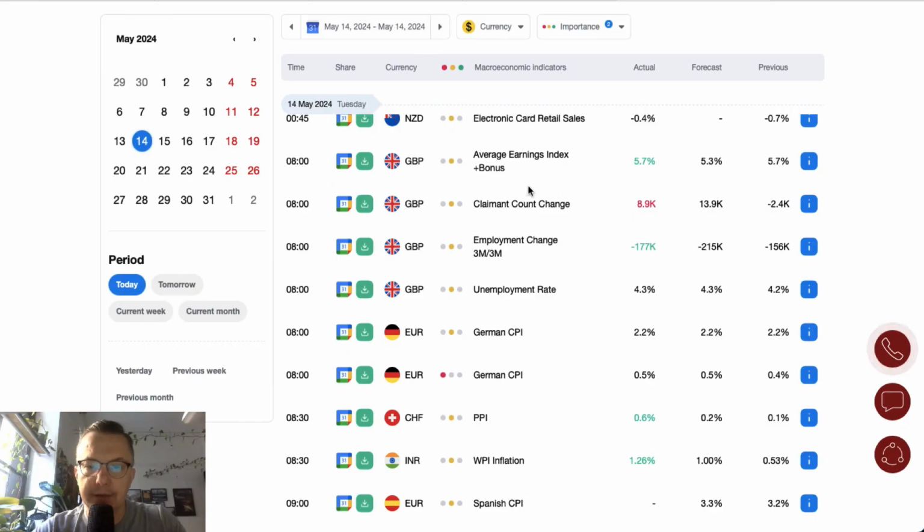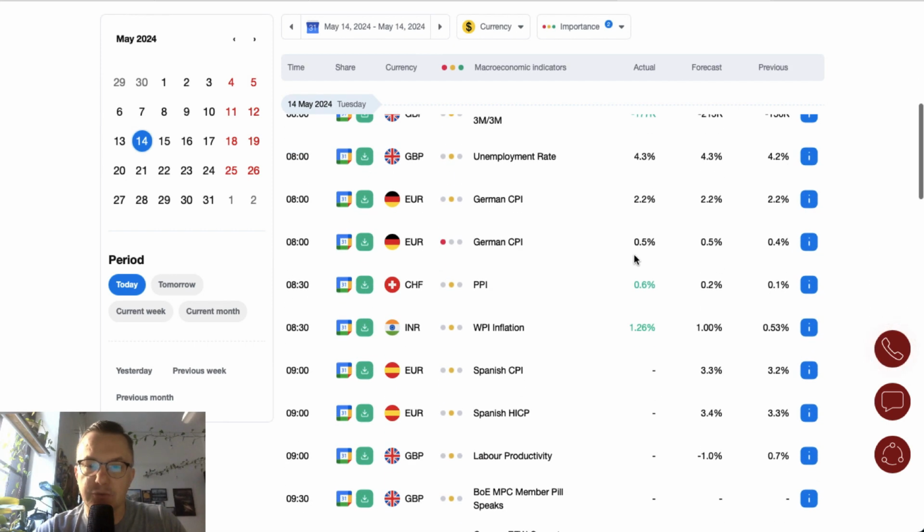The main data were released from the UK in the form of the claimant count change, employment rate, unemployment rate, and average earnings index. As you can see, claimant count change decreased to 0.9%, which is worse than the forecast. Unemployment rate stays at the expected level, 4.3%, which is more than the 4.2% previous level, so it's slightly bigger. And the employment change decreased on the quarterly measure, a little bit more, minus 177,000 is the actual number.